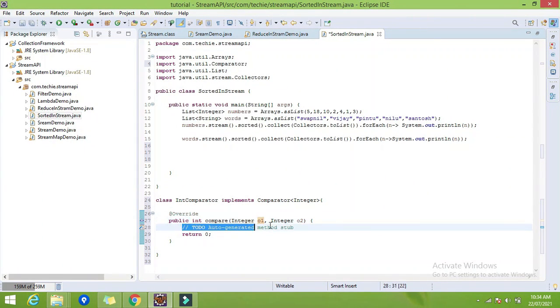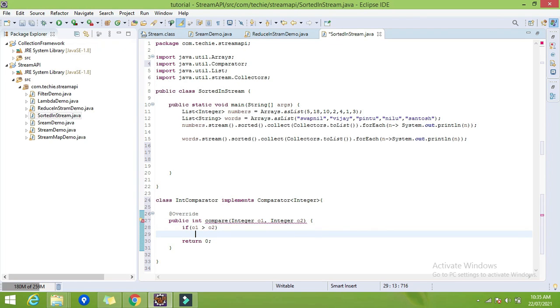So here I have to return, if object o1 is greater than o2, that time I want it in a descending order. So let me explain this compare method first, how it works. This compare method has two parameters, o1 and o2. If this method returns -1, that means o1 will come before o2, and if this method returns +1, that means o2 will come first and o1 after that.